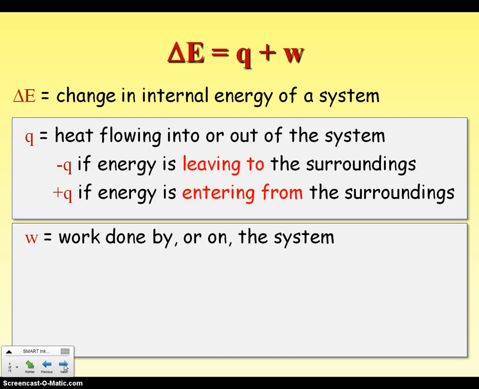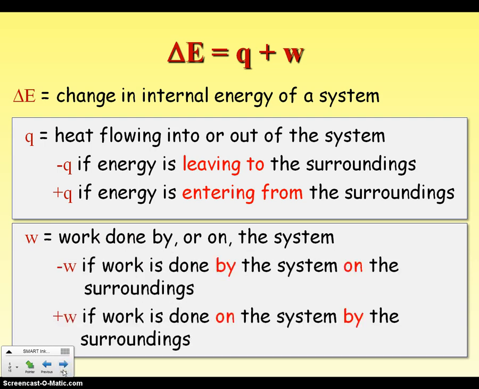W is work done by or on the system. And same sort of thing, we have to take a look at our sign conventions: if work is done by the system, or if work is done on the system by the surroundings. If the whole phraseology of on the system and the surroundings is confusing to you, most of the time what we're concerned with in chemistry is the system. What is the chemical reaction inside the beaker or inside our container? Surroundings, that's not usually what we're taking the temperature of, but to keep with the first law of thermodynamics, where does the energy come from? It would normally come from the surroundings. So we're focusing on the flow of energy from system to surroundings.